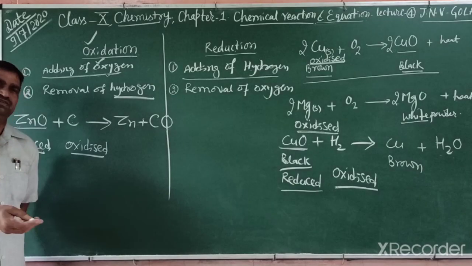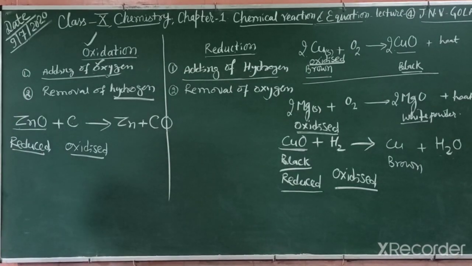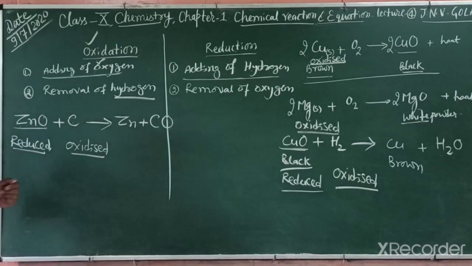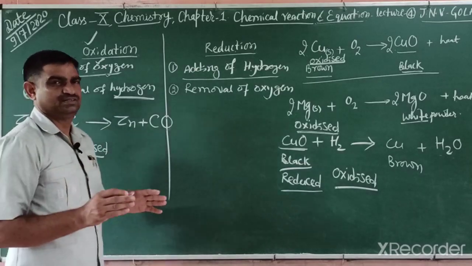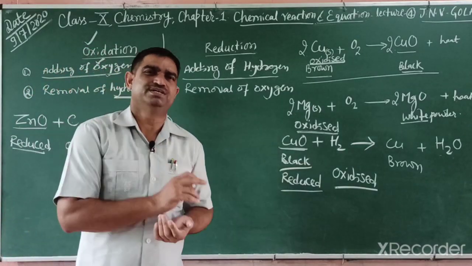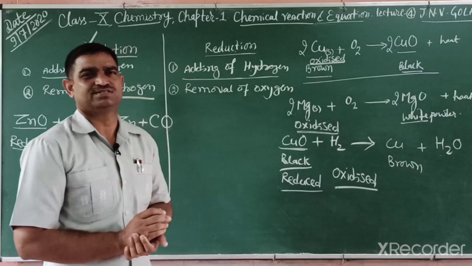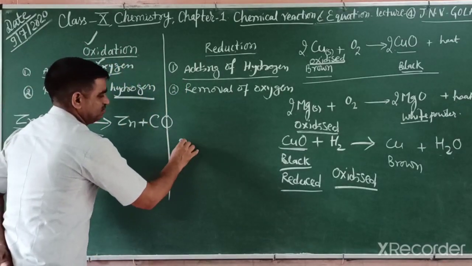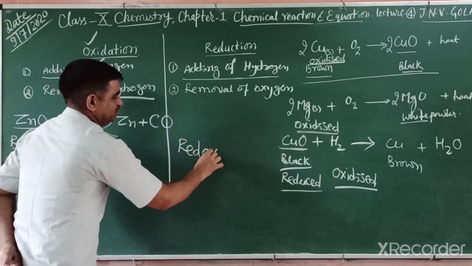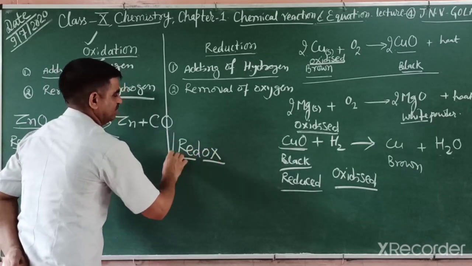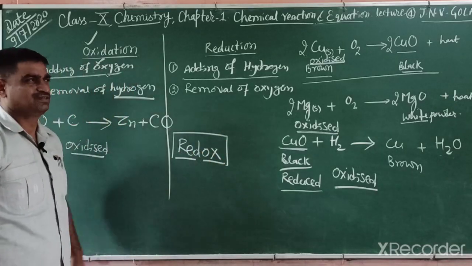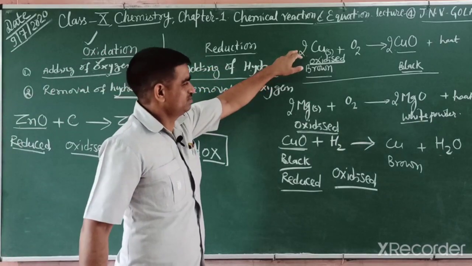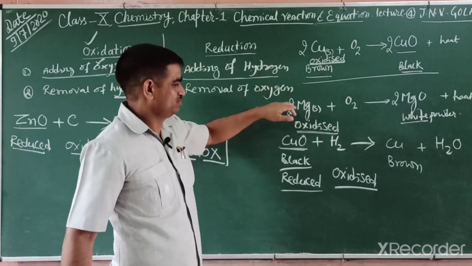So these two terms, one is oxidation, the other is reduction. If oxidation occurs, that substance is known as oxidized. If reduction occurs, the substance is known as reduced. And in all reactions where there is oxidation, there is always reduction. Reduction and oxidation occur simultaneously, so these reactions are known as redox reactions. Redox: reduction and oxidation occurring simultaneously. So these reactions are also redox.